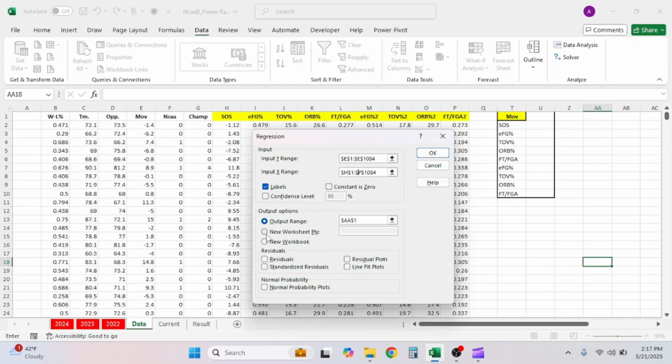We basically do as much as we can on Excel just to get our answers, but in no way are we experts or data scientists in this field at all. So we'll click OK to get our answer.